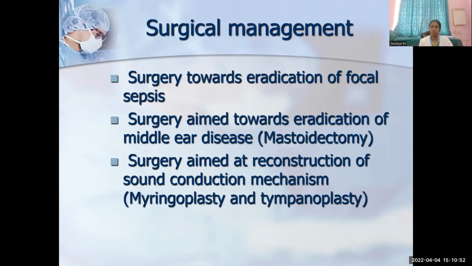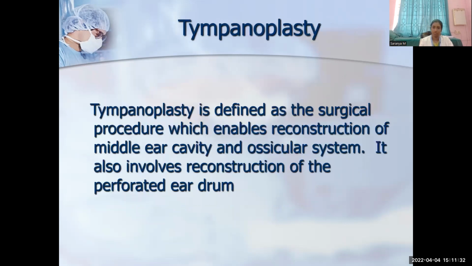The goal of the surgery is towards eradication of the focal sepsis, as I mentioned earlier, and also towards the eradication of the disease process in the middle ear, which is called mastoidectomy. Mastoidectomy means the disease process involving the mastoid is cleared, and it is also aimed towards reconstruction of the middle ear conduction mechanism. That is, the hearing loss which has occurred due to the perforation or ossicular discontinuity can also be repaired, which is called ossiculoplasty and tympanoplasty. Along with that, we have to clear the diseased mastoid, that is called mastoidectomy.